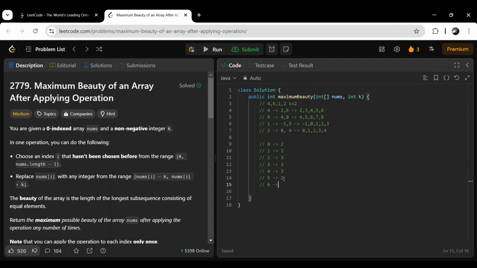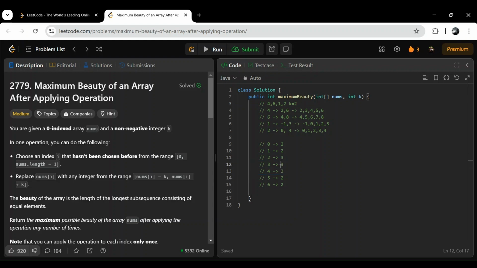For 6, can we replace anything with 6? 2. Okay. So for 7 and 8 we will not check, because our maximum element in the array is 6. Anyway, if we are getting the answer for 7, that means it will be there for 6 also, because it is in the range. We don't have to return which number we are replacing, we just have to return the length. So here you can see three elements are with 2, 3, 4. You can replace it with 2, 3, or 4, it doesn't matter. You just have to return the length.